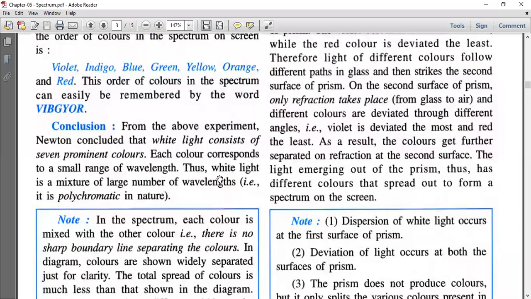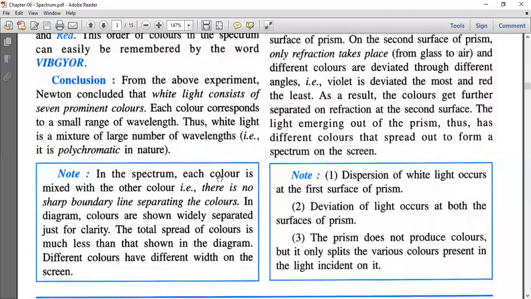Here you can see in the spectrum, each color is mixed with another color. As I have said, you cannot distinguish between the colors. Each color is mixed with the other color, so there is no sharp boundary. You cannot see any sharp boundary there.